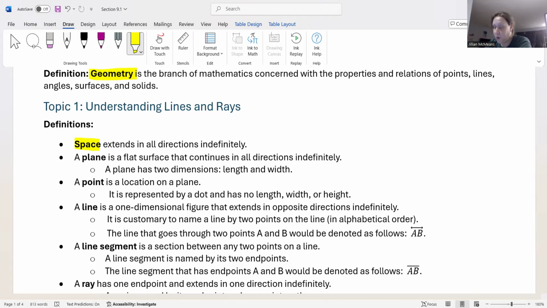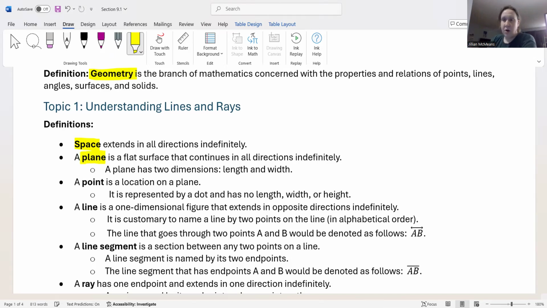Now, a plane, okay? A plane is a flat surface that continues in all directions indefinitely, but it's got to be flat. So it'll go left, right, up, down, diagonally, but it won't go three-dimensional. Think of a two-dimensional flat surface, but it does expand. So space is like everything in a room: knock down your walls and it just keeps going forever. But then imagine keeping one wall and letting that wall go up, left, right, and down forever. That would be a plane.